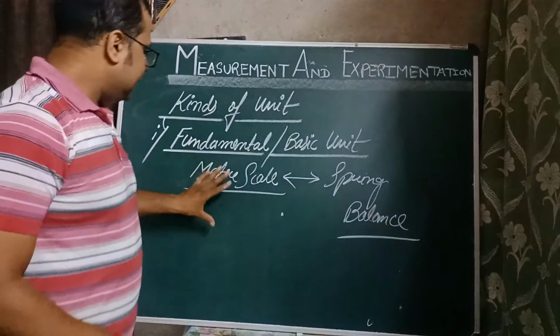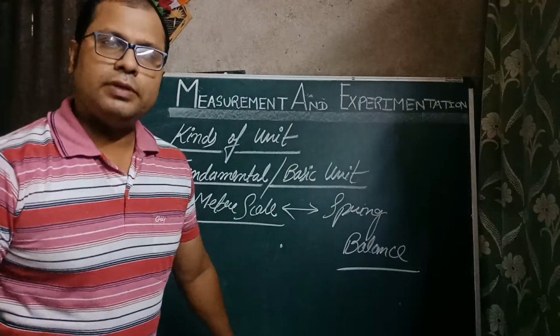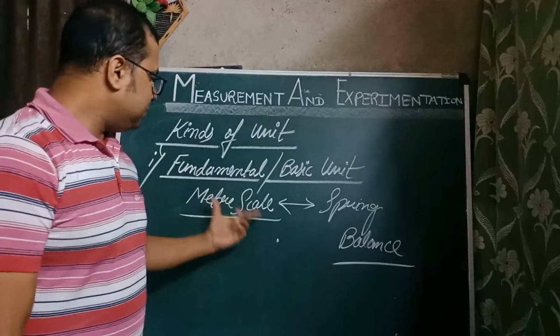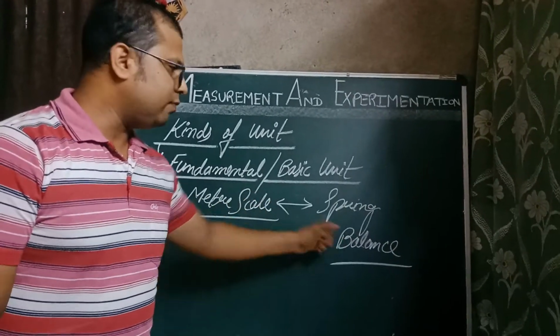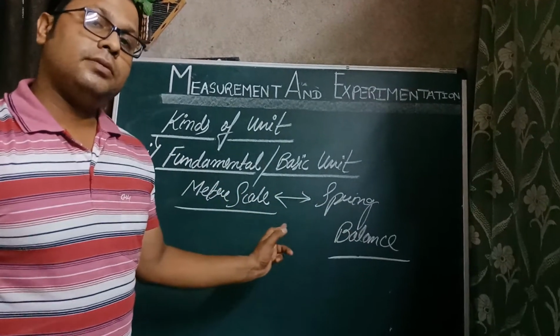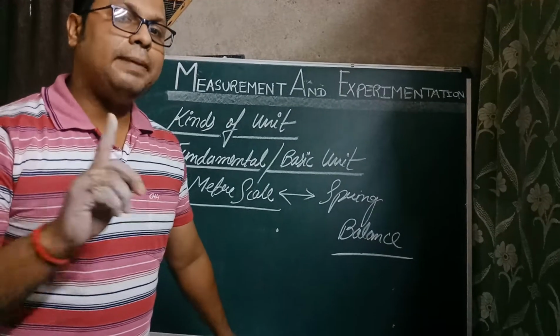If you want to relate this meter scale with spring balance, do you think it is possible to relate these two? No. It means this meter scale is independent of this spring balance, and the spring balance is independent of this meter scale. Both of them are not at all depending upon each other.